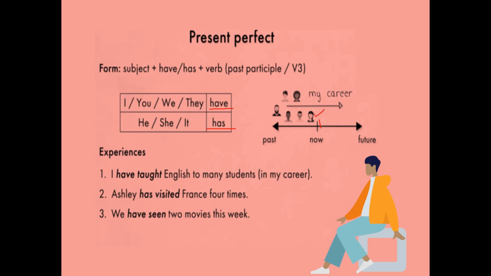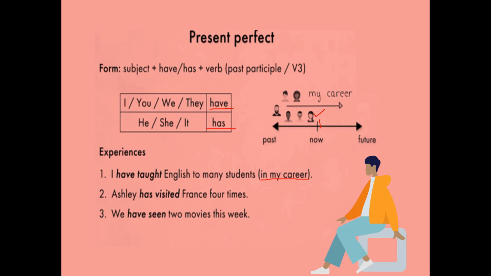Okay. See here, I have taught English to many students. So that is nothing but in his career, in my career. Okay. I already started teaching. Now I am teaching. I will teach in future. But I did not say just it's an continuing action also. I have taught means what?